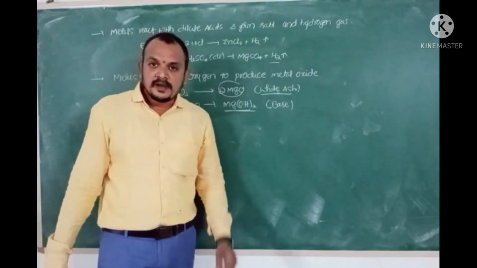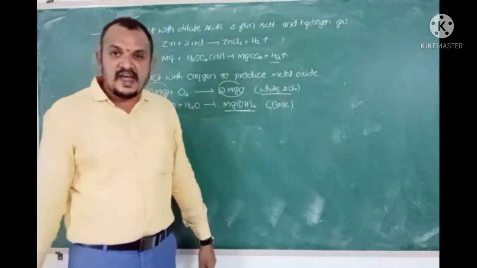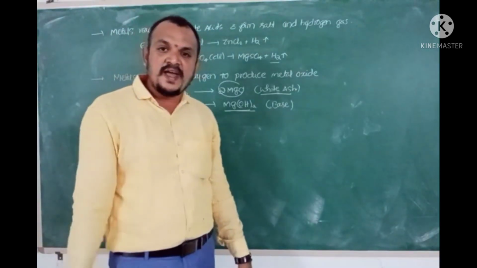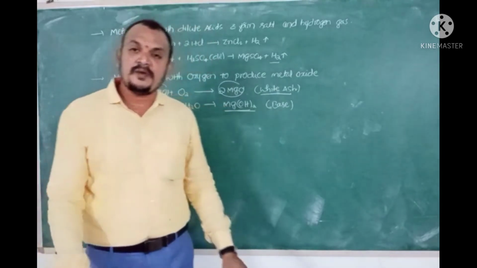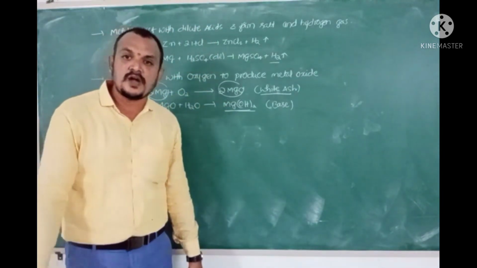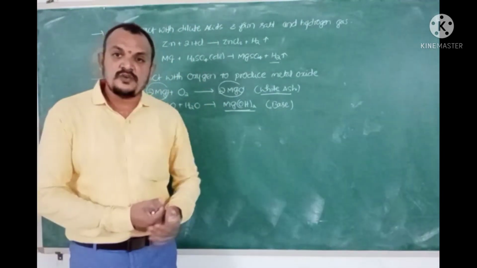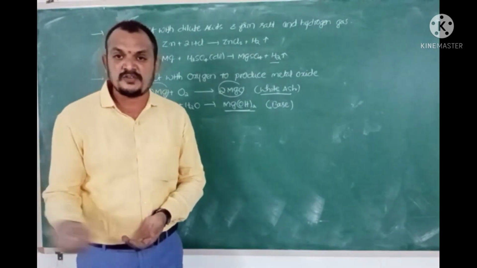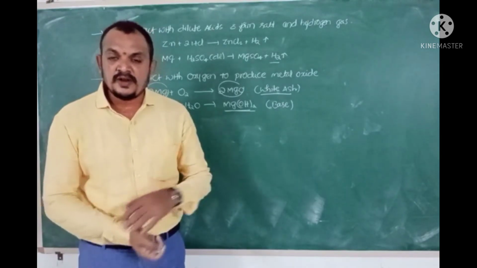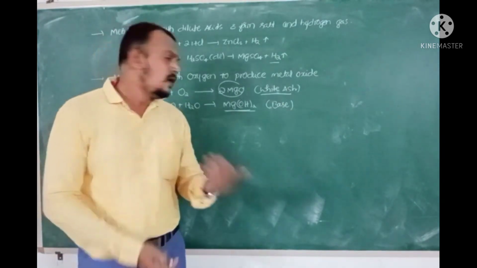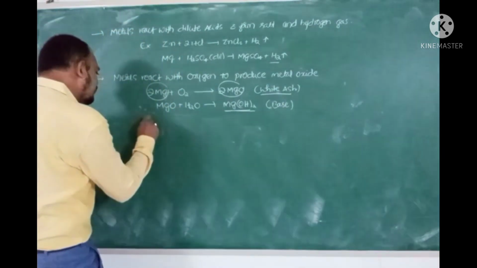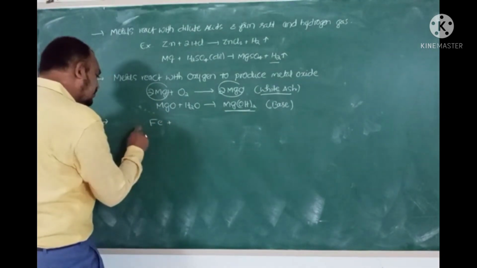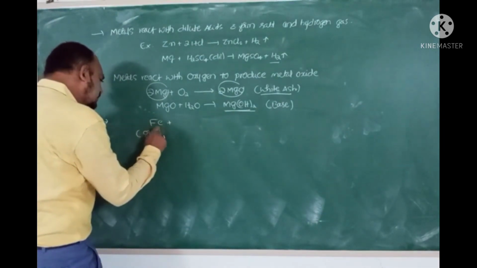You know that a chemical displacement reaction is a reaction in which a more reactive element displaces a less reactive element and occupies its place to form a new compound. A highly reactive element displaces a less reactive element from its compound, leading to the formation of a new compound, and this is known as a displacement reaction. So, for an example of displacement reactions, if you see, iron metal, which is grayish white in color,